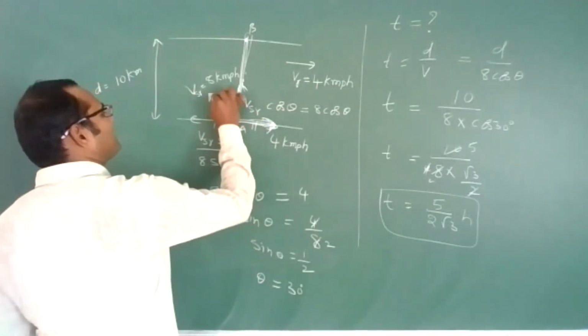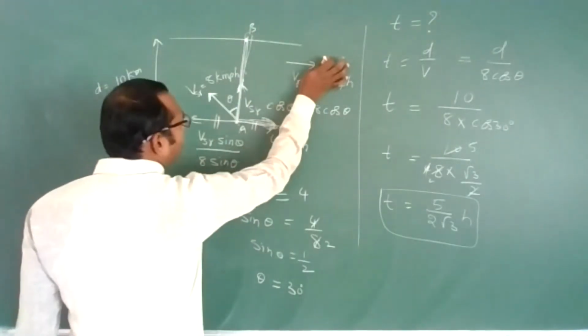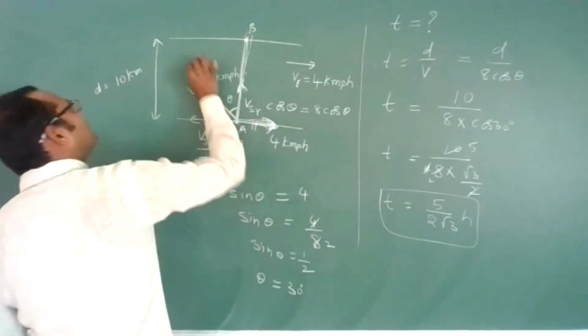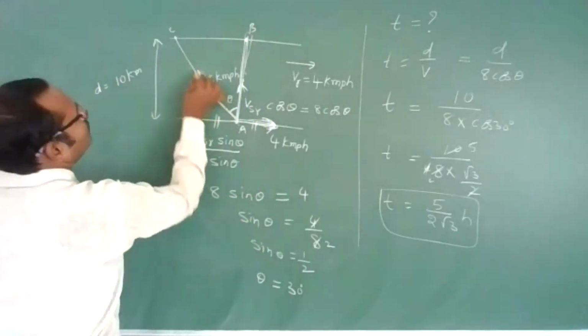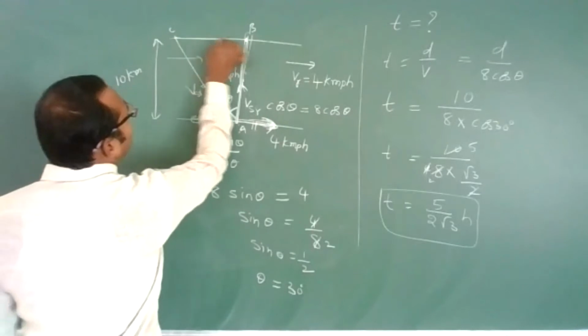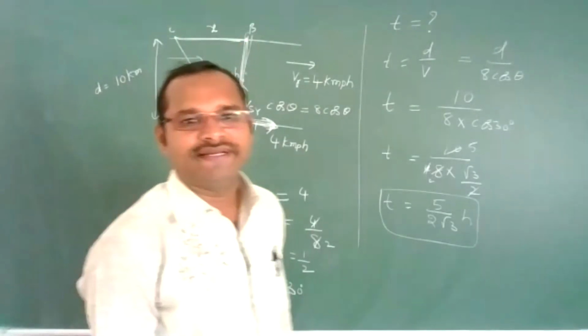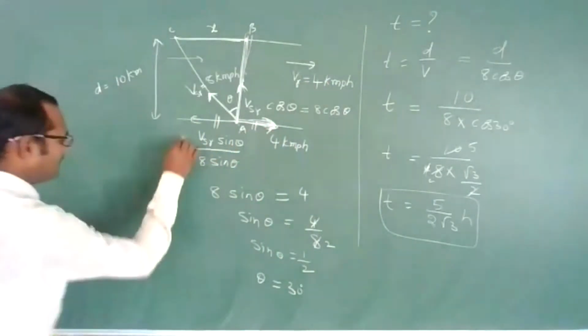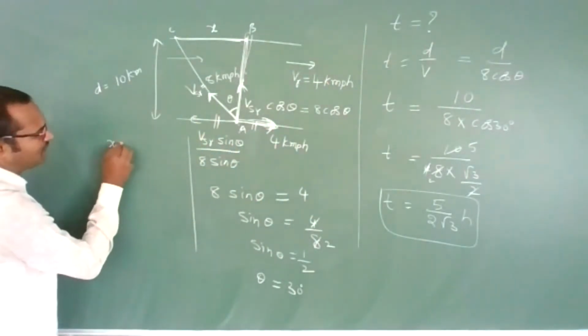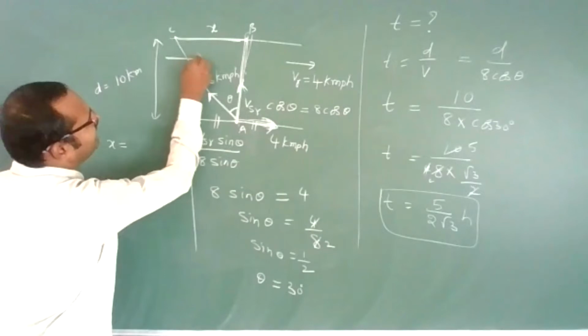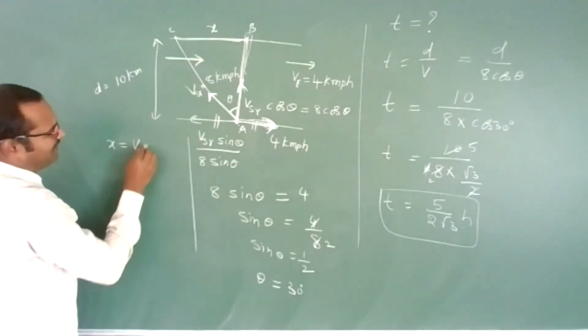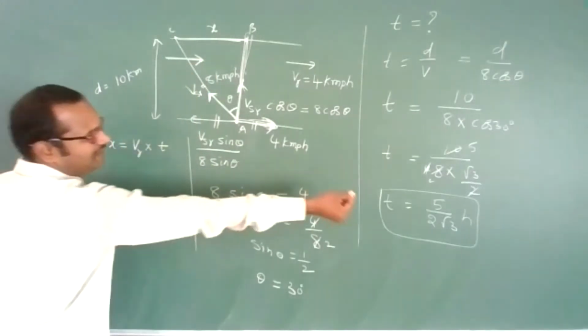If he swims like this with no river flow, he will reach this end here. But due to the river flow in this direction, he will get drifted by a distance x. They will ask how much he will get drifted. x is equal to the velocity of river into time t.